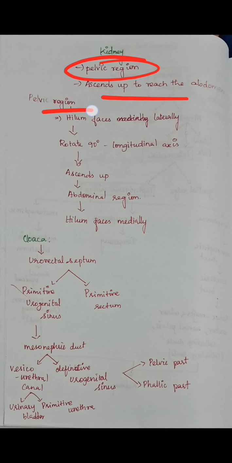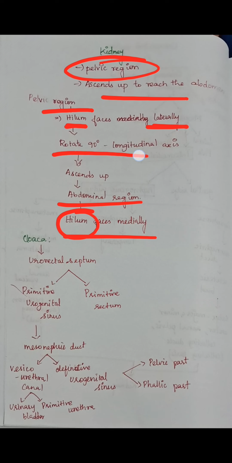Normally in the pelvic region, the hilum faces laterally, which rotates as the kidney ascends up to the abdominal region, and then the hilum faces medially. In the normal kidney, we know that the hilum faces medially. So in the embryonic stage, the hilum faces laterally and a 90-degree rotation takes place, and then the hilum becomes medial. Okay, this is the development of the kidney.